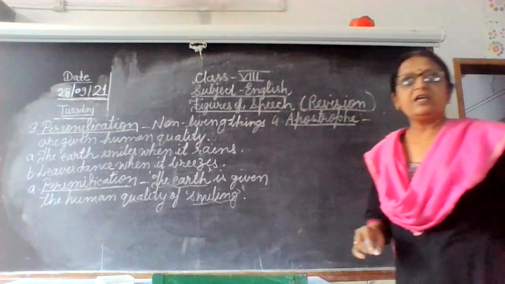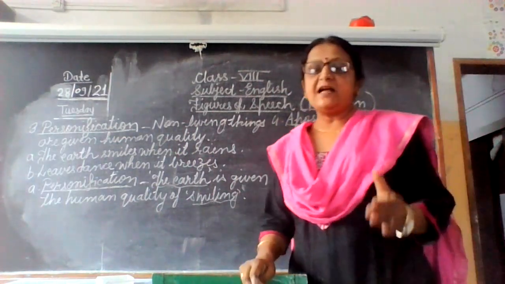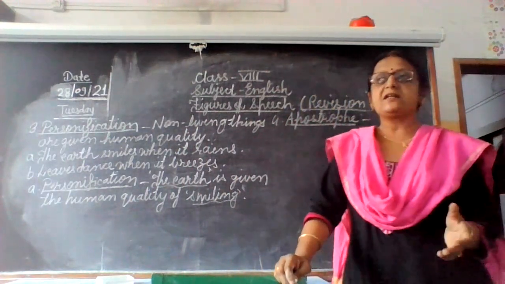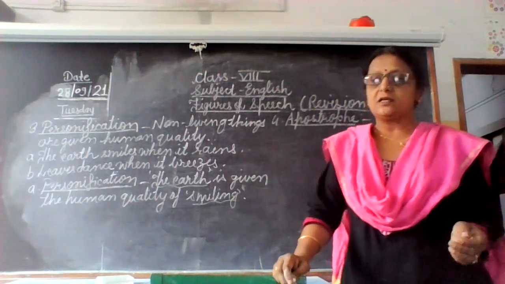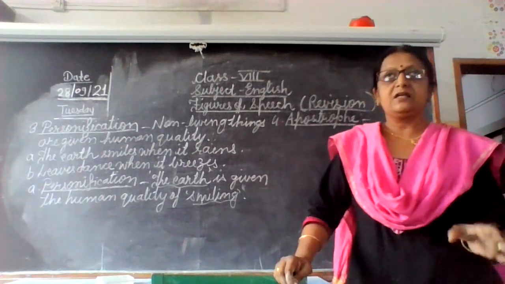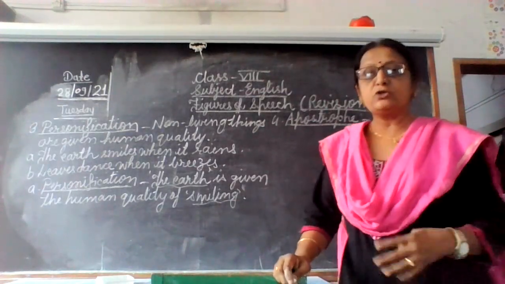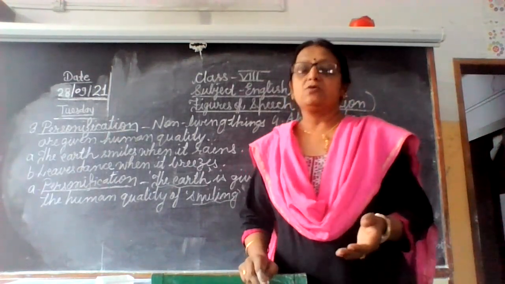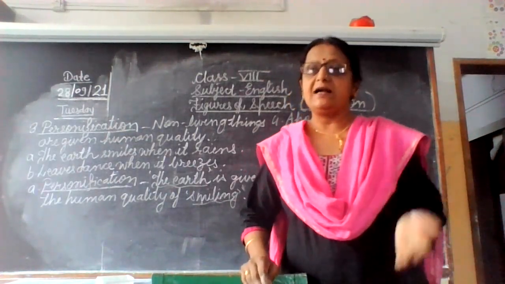Now what is apostrophe here? Listen here, abstract things are addressed as if they are standing before us. Now what are abstract things? The things which we cannot touch or see, but we can feel. Okay, these are abstract things. Abstract nouns, you know, honesty, liberty, these are all abstract nouns. So these abstract things are addressed.